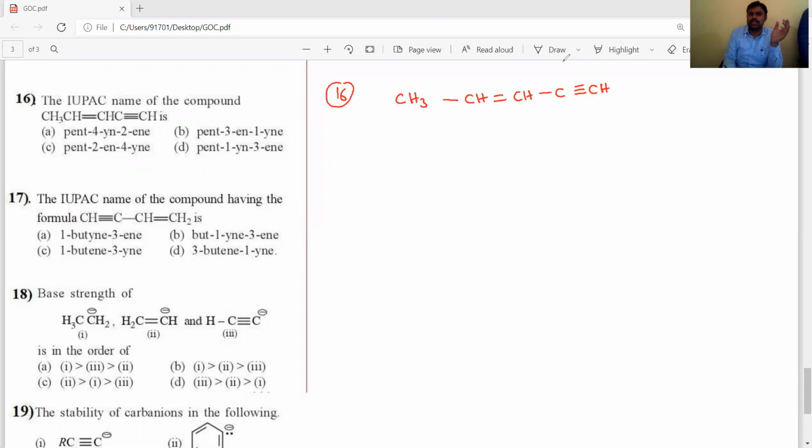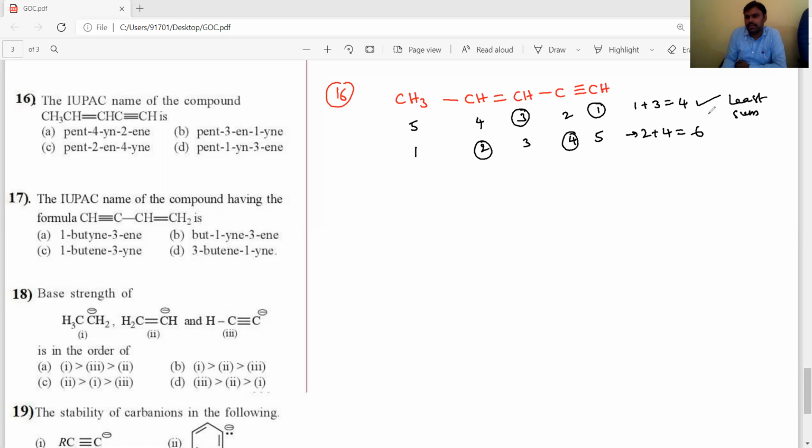If we number from right to left, 1, 2, 3, 4 and 5, the double bond at 1 and triple bond at 3 come, and we have to follow the least sum rule. If we number from left to right, 5, the double bond position 2 and triple bond position 4 come. 2 plus 4 is equal to 6, and here 1 plus 3 is equal to 4. By the least sum rule, we have to take the least sum. That's why this is correct and that is wrong.